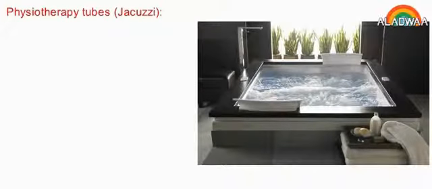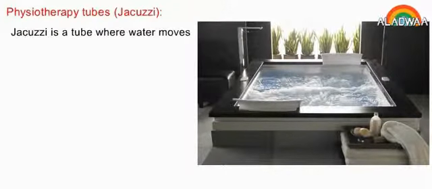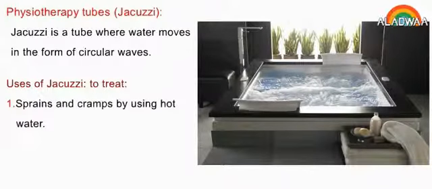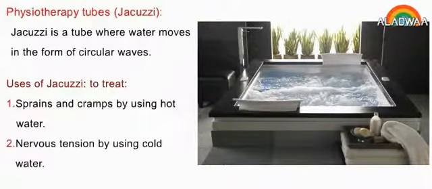Physiotherapy tubes, jacuzzi. Jacuzzi is a tube where water moves in the form of circular waves. Uses of jacuzzi: to treat sprains and cramps by using hot water, and nervous tension by using cold water. Some concepts related to wave motion and its properties.